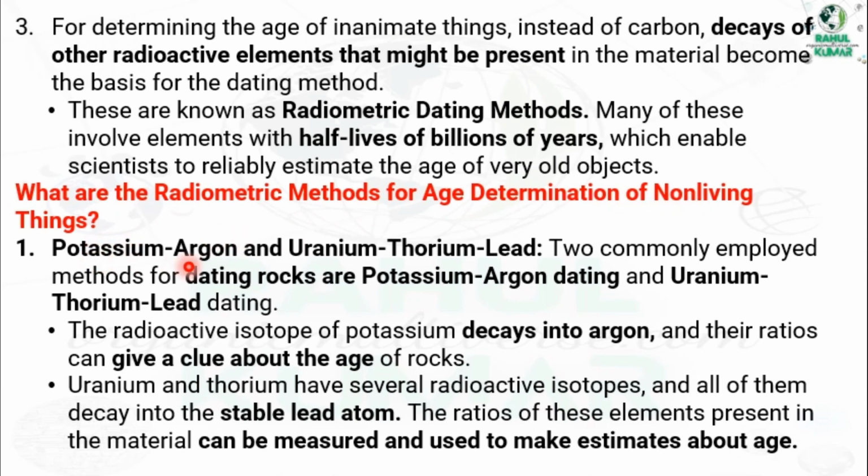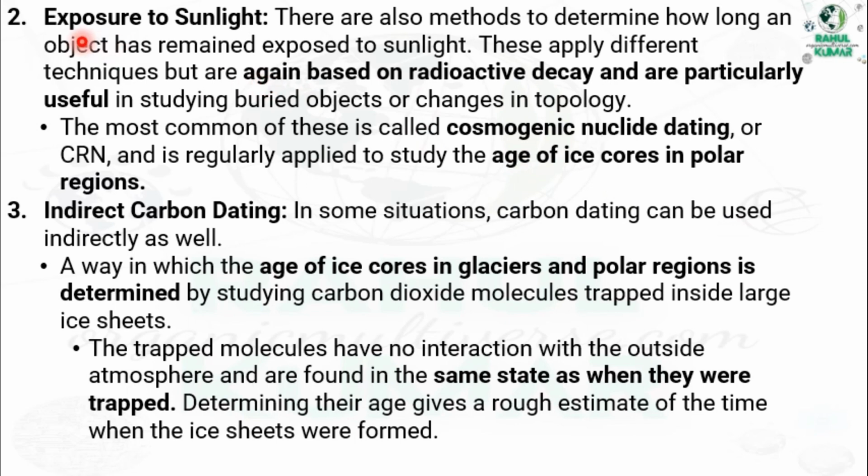First are potassium-argon and uranium-thorium-lead methods. These are two commonly employed methods for dating rocks. The radioactive isotopes of potassium decay into argon, and their ratio can give a clue about the age of the rocks. Uranium and thorium have several radioactive isotopes, and all of them decay into stable lead atoms. The ratio of these elements present in the material can be measured and used to make an estimate about age.